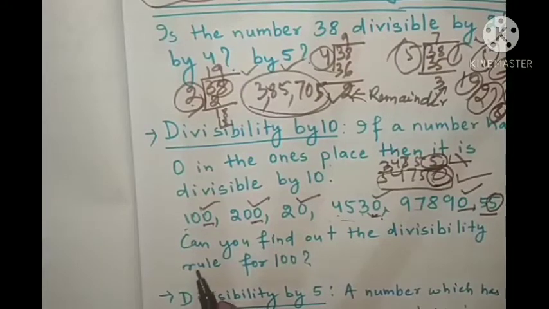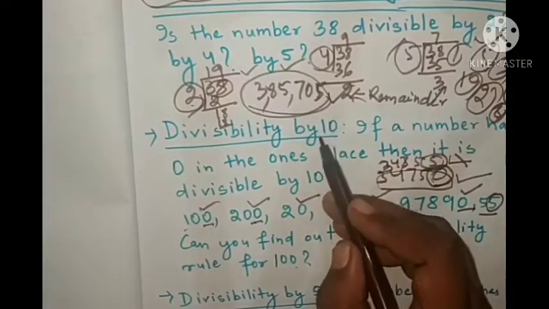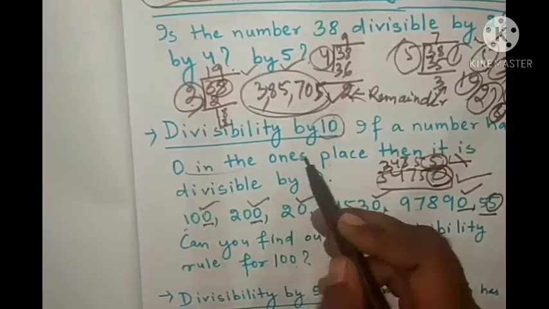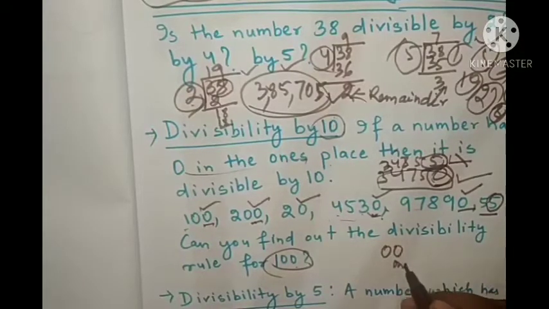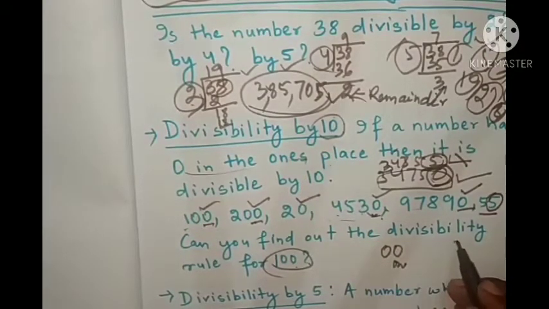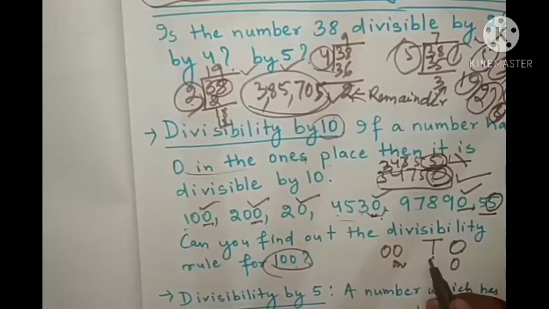Here it is written, can you find out the divisibility rule for 100? For 10 we need 0 at ones place. But for 100 we need 0 at ones place and another 0 at tens place.